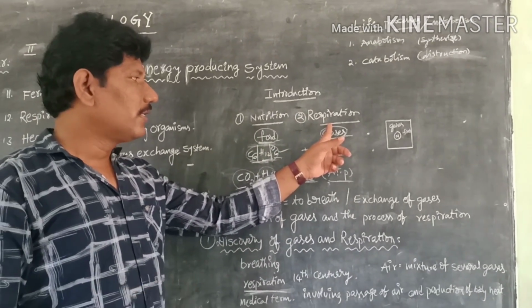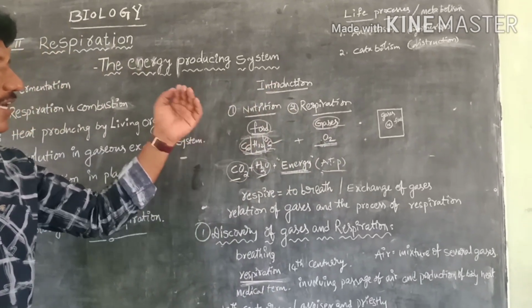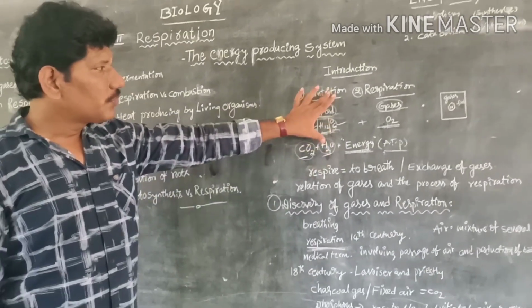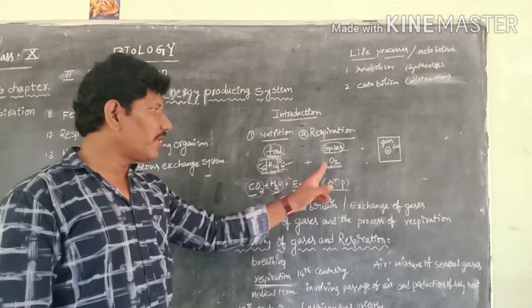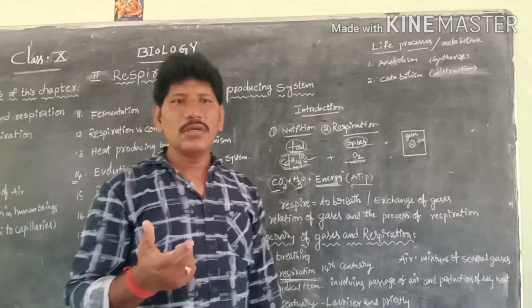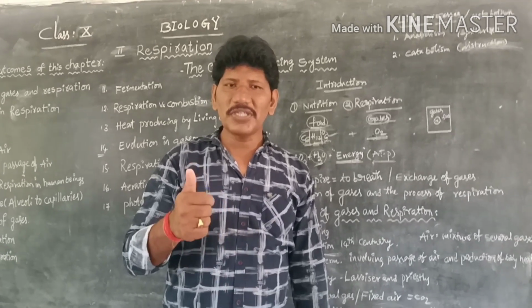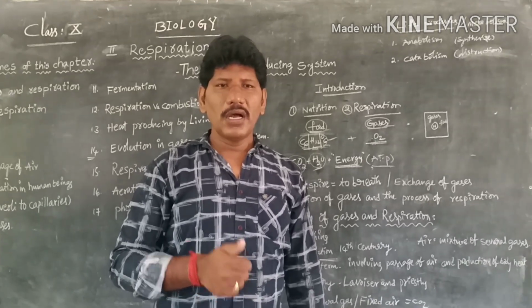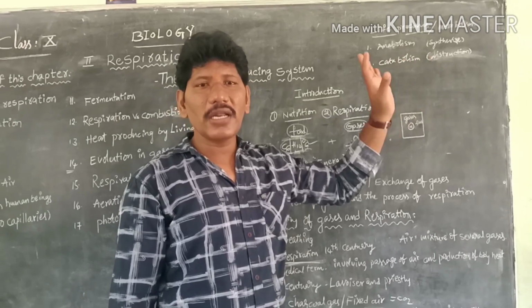So students, till now we discussed nutrition, the food supplying system, only the intake of nutrients, which have to be converted into the simple form of glucose. Respiration means whenever we add oxygen to glucose. So I would like to conclude what is meant by respiration: why respiration is called an energy producing system, or why respiration is a catabolic activity or catabolic process.